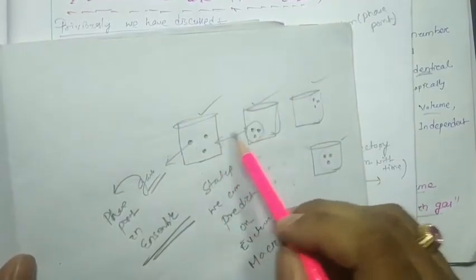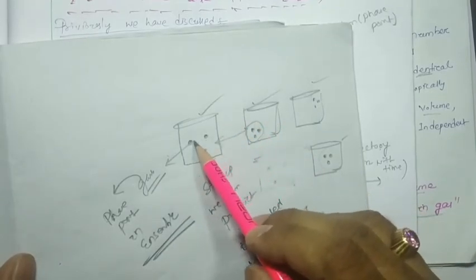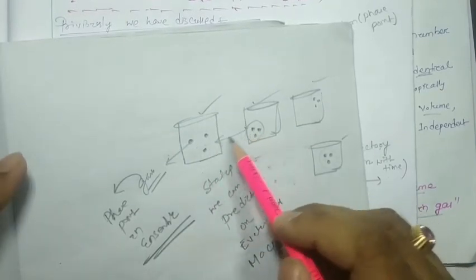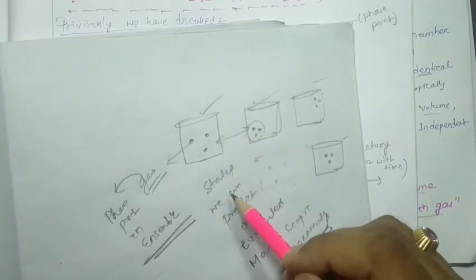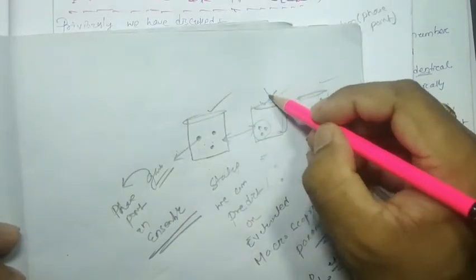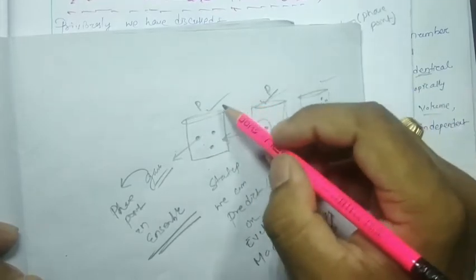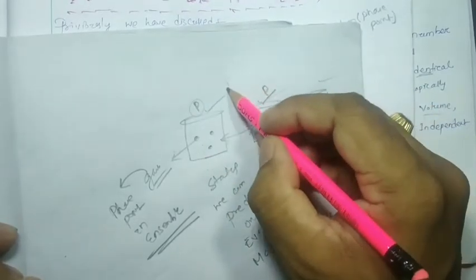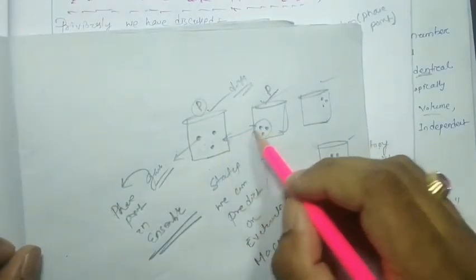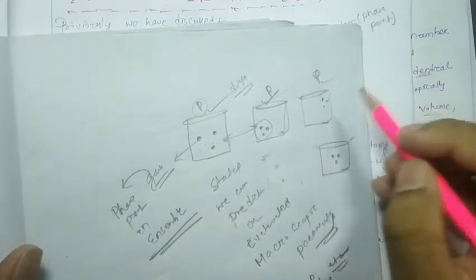In these two situations, inside the cylinder 3 distinguishable particles are there, but the states are different. If the states are different, then the gas pressure for this situation and for this situation are different. If this situation changes to this, again the pressure is going to change.